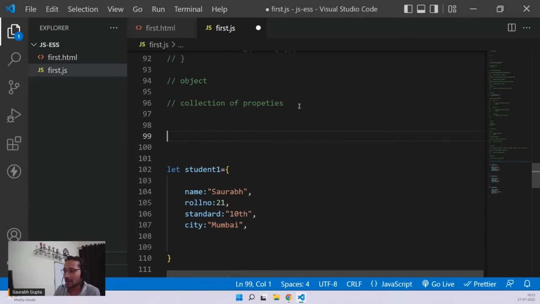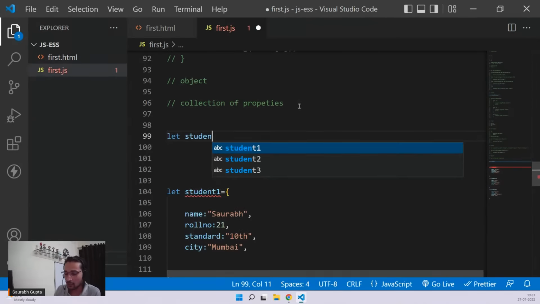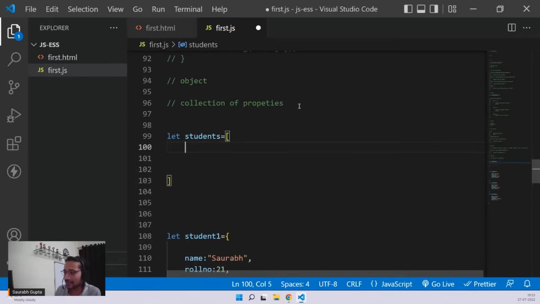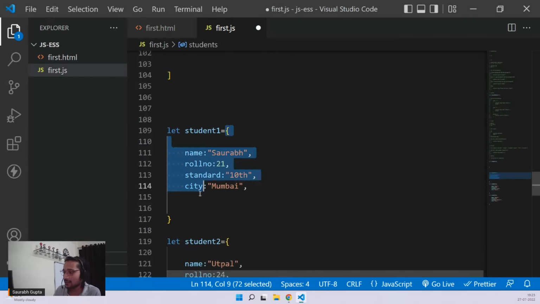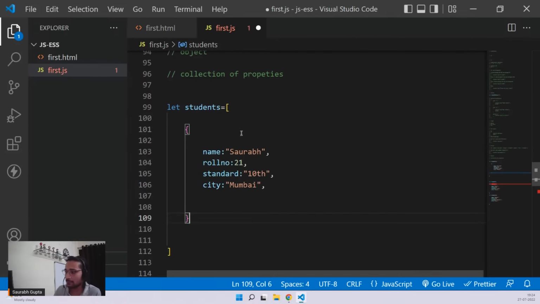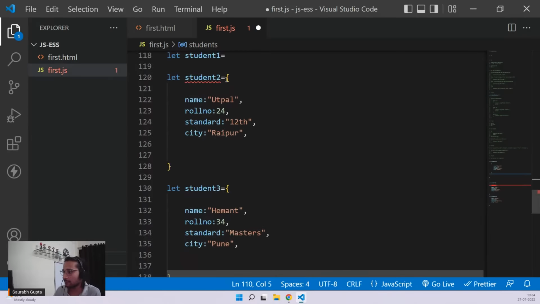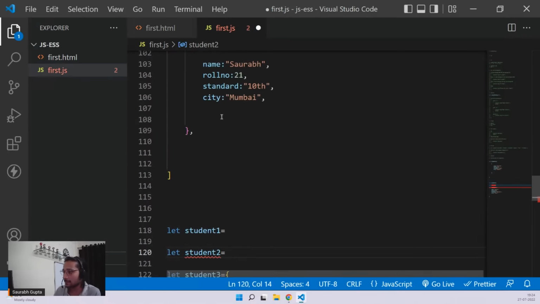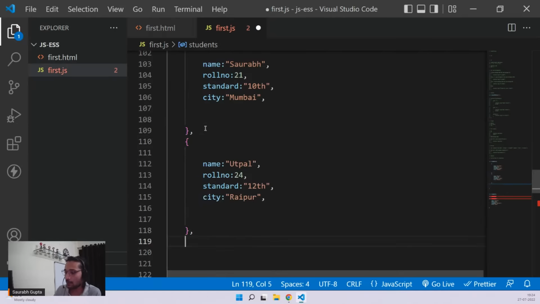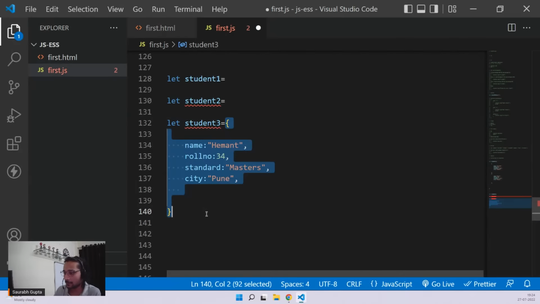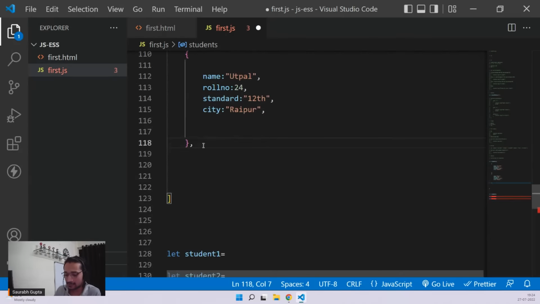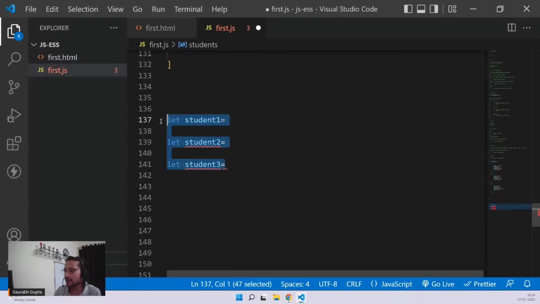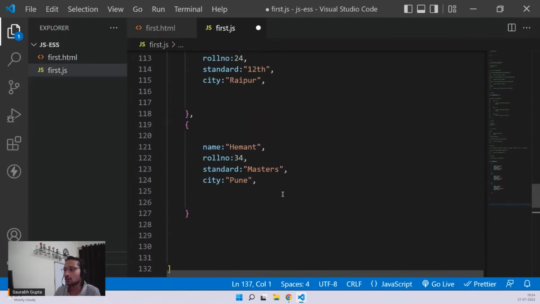See, I can create an array, call it students, and inside that array I can store this object, comma, the next element, this object, comma, the next element, this object, and that's it. Now all my objects are actually inside an array, and we have also solved the naming issue.